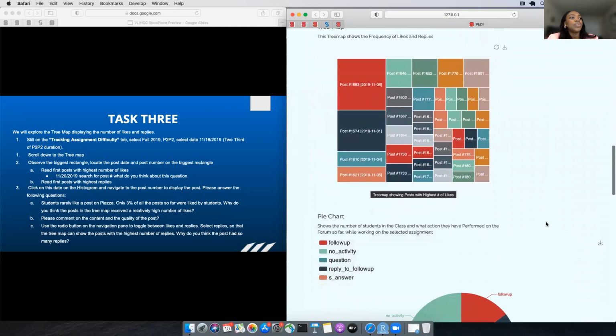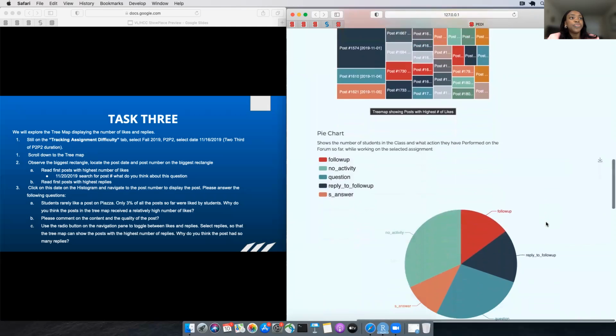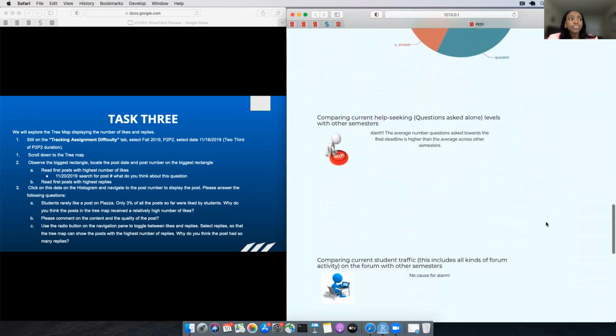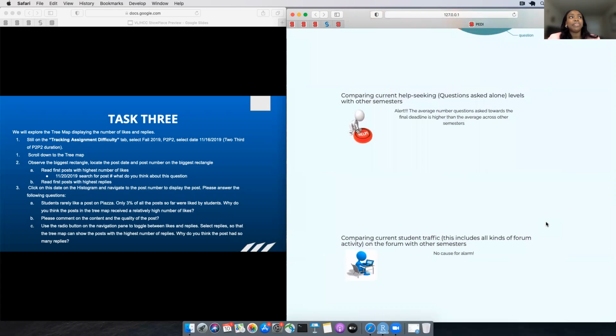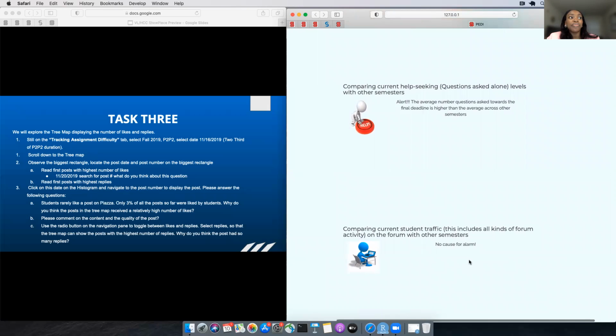So these are ways in which PEDI is very useful for signaling instructors about the big picture of assignments in their class before the end of the deadline, before the end of the assignment submission. So an alert is raised, meaning that the number of questions asked is really high. However, interaction is normal. So this means that instructors should give more attention to the questions asked.